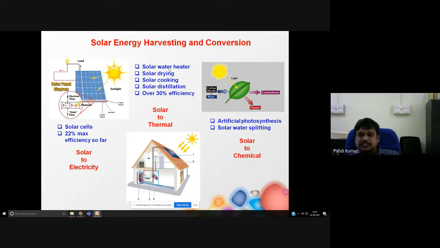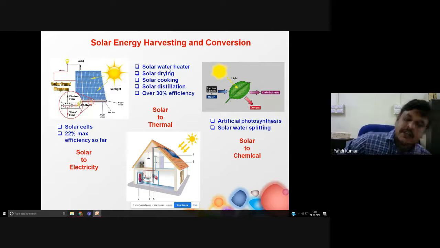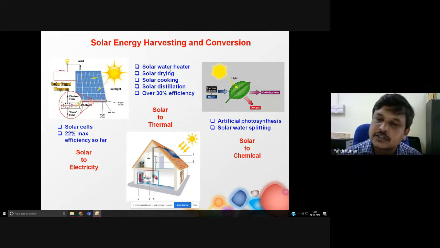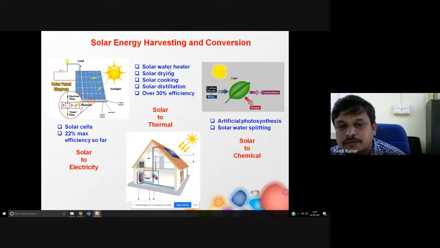So what we discussed yesterday, the hydrogen production, works based on this visible light absorption property. Then the carcinogenic carbon dioxide can be converted into value added products. That is what we call artificial photosynthesis. Here you can convert it to methane, methanol, formic acid. So many value added products are possible. Likewise, you can convert molecular nitrogen into ammonia. That is also a promising strategy to improve economic growth.